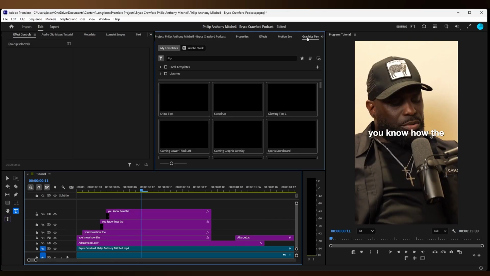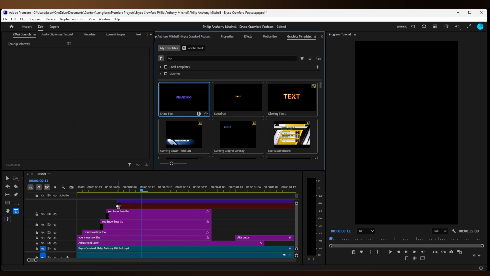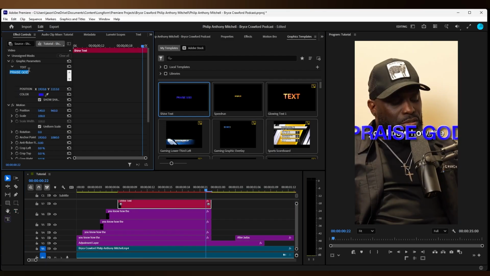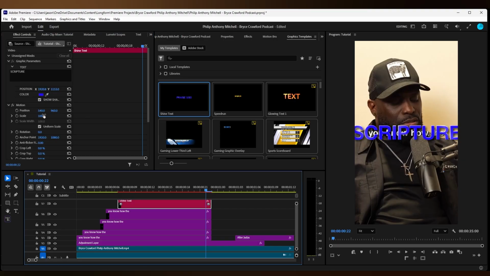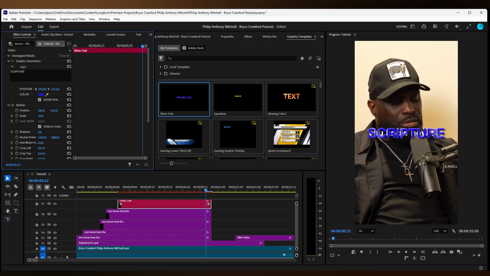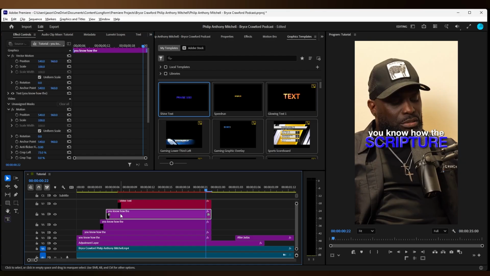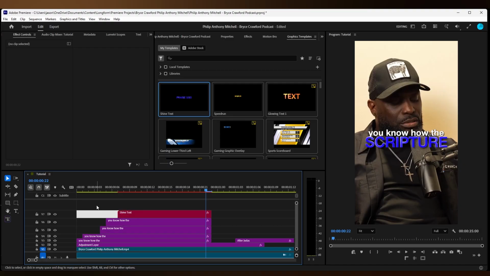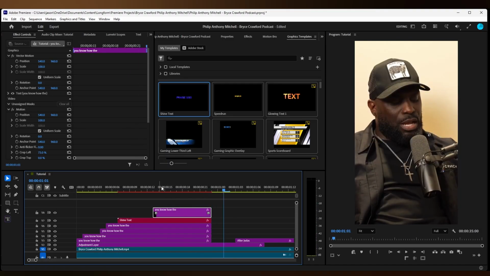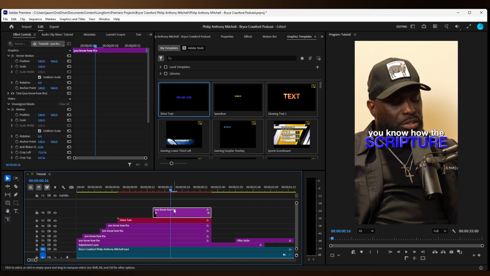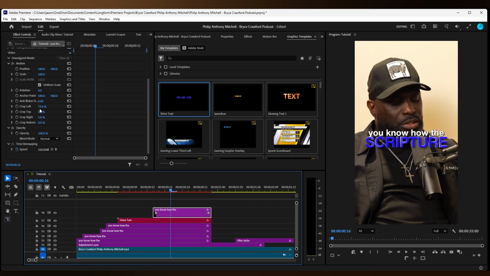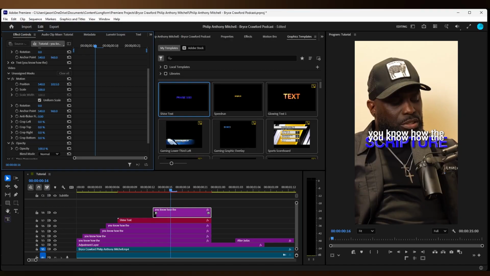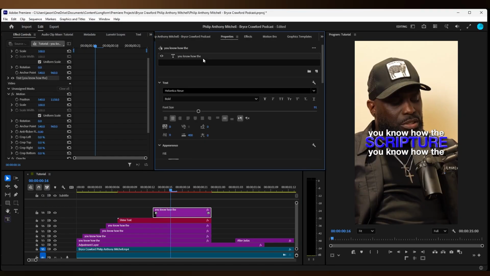Then grab the shine text from graphic templates and change the text so it says "scripture". Size it and position it accordingly. Get another text so we can write "say". So get another text, drag it above, and then position it below "scripture". And then change the text so it says "says".